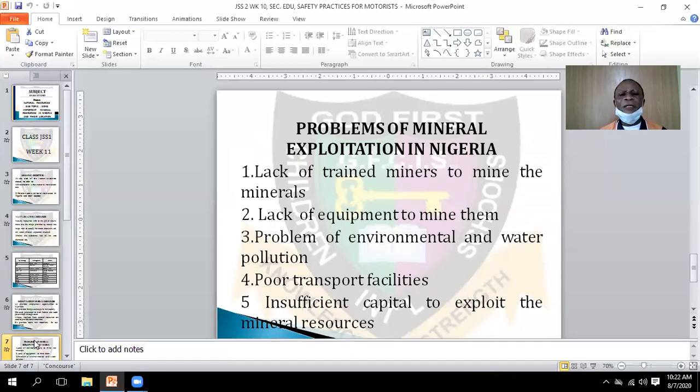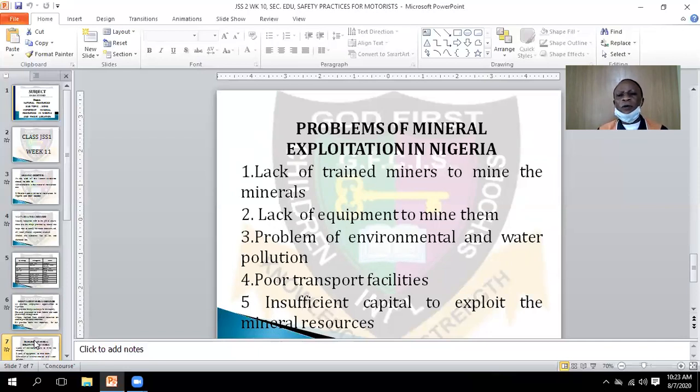By the time they dig down into the soil, if they are not well trained and there is something they call an earthquake, the soil may turn. So, lack of trained miners to mine the minerals.